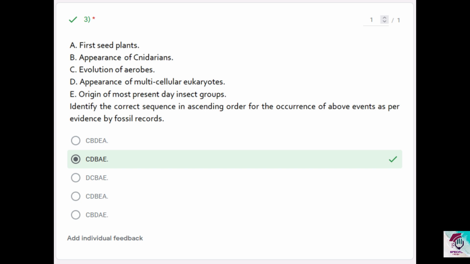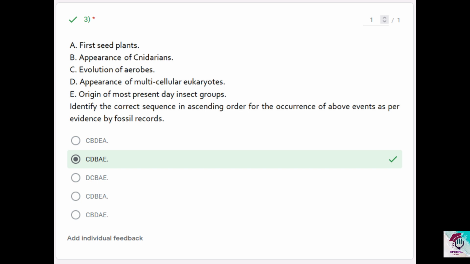Also, you can logically analyze almost the correct answer, because cnidarians, seed plants, insects, they are all eukaryotes. So if they had to appear, first of all, multicellular eukaryotes should appear. Then D should be coming early on. But multicellular eukaryotes are mainly aerobic. Even though they may have anaerobic modes of respiration, they are mainly aerobic. Therefore, aerobic respiration must have evolved before. Therefore, C will come first and D comes next. Then between B and A you have to choose.